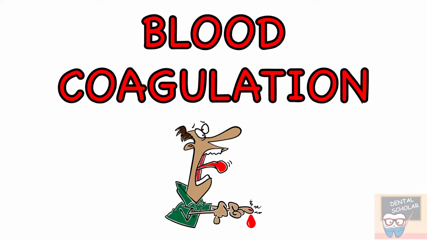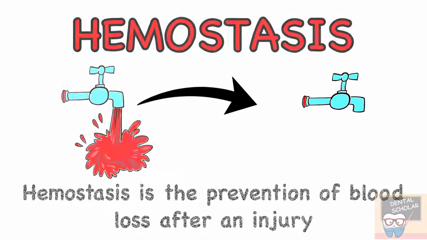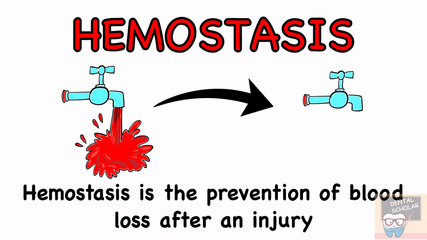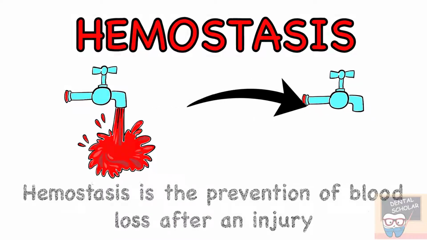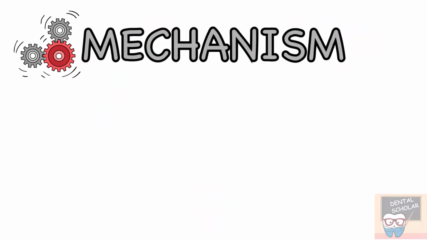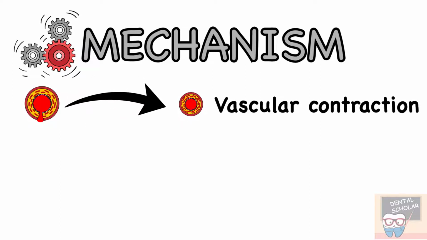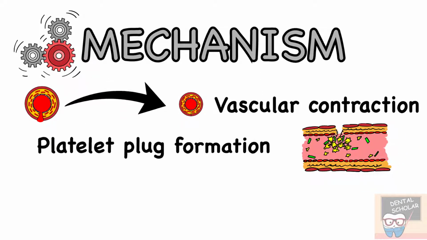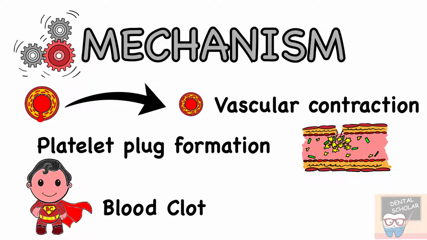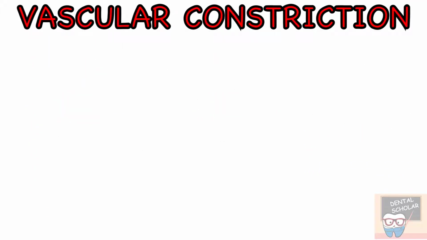Hello everyone. In this video I will tell you about hemostasis and blood coagulation. Hemostasis is the prevention of blood loss after an injury. The mechanism of hemostasis includes first, vascular constriction, second, platelet plug formation, and third, blood clot formation. So let's first go to the vascular constriction.